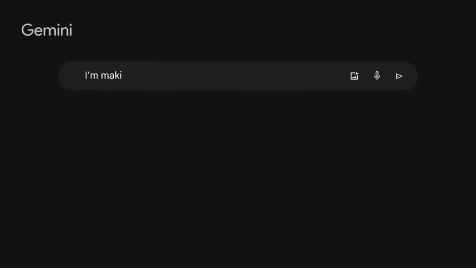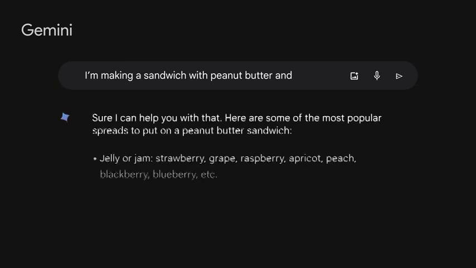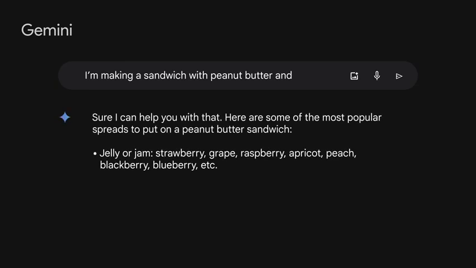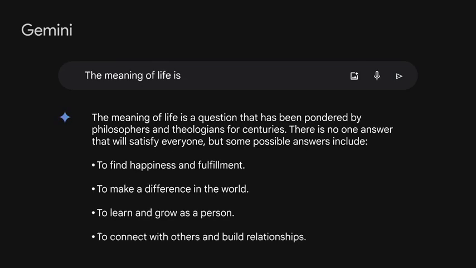Here is the same example using Gemini, which is trained on a massive amount of text data and is able to communicate and generate human-like text in response to a wide range of prompts and questions. See how detailed the response can be? Here is another example that's just a little more complicated than peanut butter and jelly sandwiches. The meaning of life is... And even with a more ambiguous question, Gemini gives you a contextual answer and then shows the highest probability response.